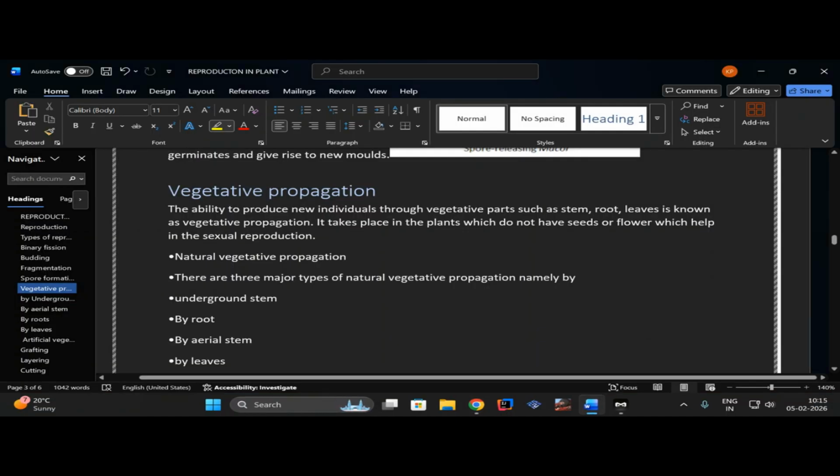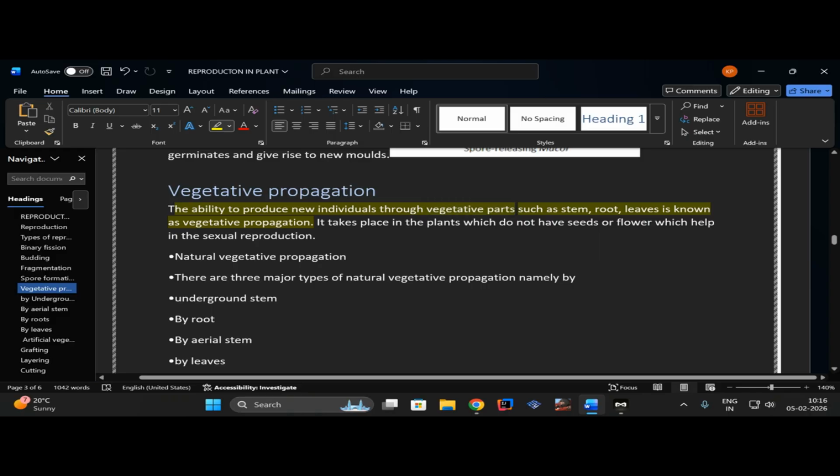So, what is vegetative propagation? The ability to produce new individuals through vegetative parts such as stem, root, leaf is known as vegetative propagation. So what are the vegetative parts? Vegetative parts means the parts from where vegetables can grow in a plant. You know that vegetables are a kind of storehouse for the food which is produced by the plant.